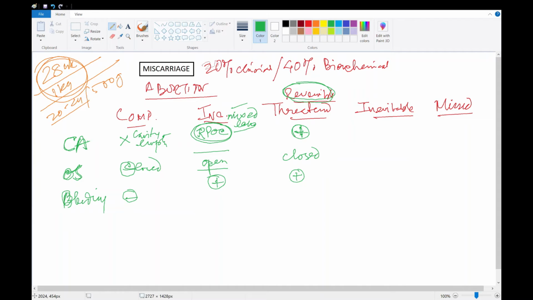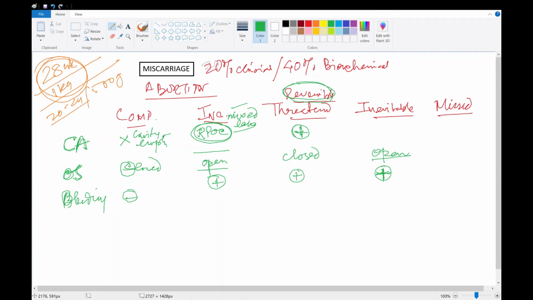So the exact opposite to it is the inevitable abortion, where the abortion process has already started and it is irreversible. So bleeding is there, the abortion process has started, not yet complete. So bleeding is there, os is open.